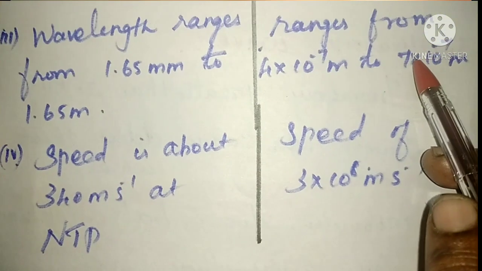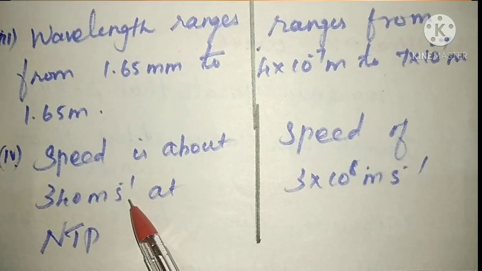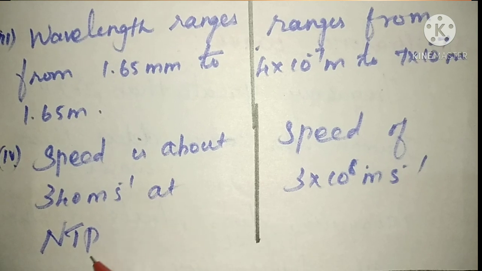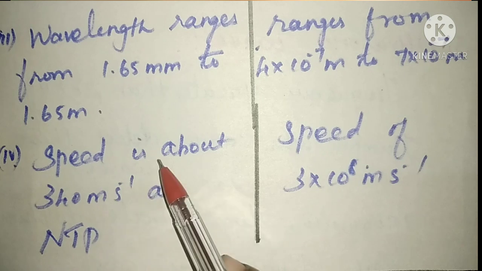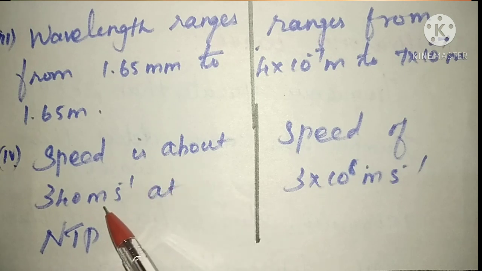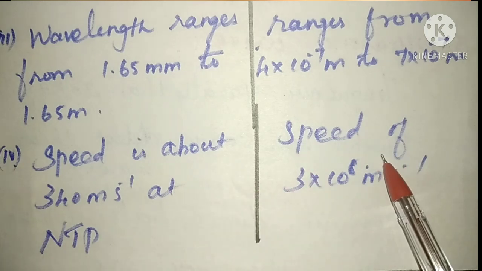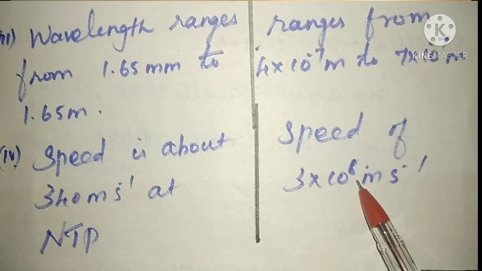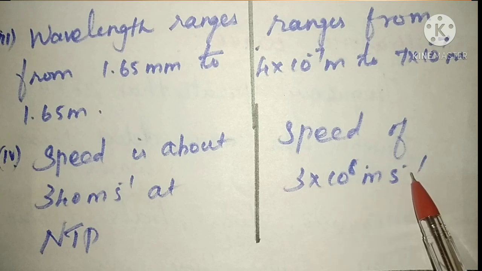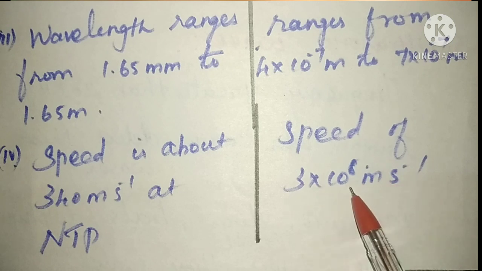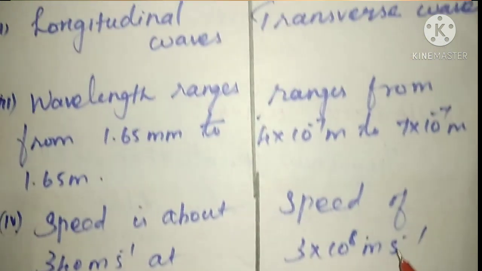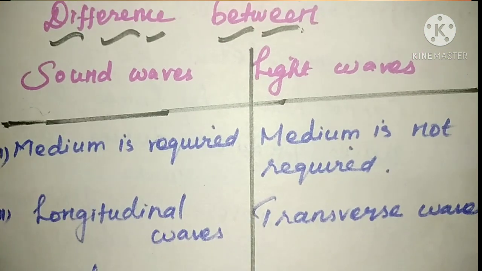The speed of sound is 340 meters per second at normal temperature and pressure. At this condition, normal temperature and pressure, the speed of sound is 340 meters per second. And the speed of light is 3 into 10 to the power 8 meters per second. These are the differences between sound waves and light waves.